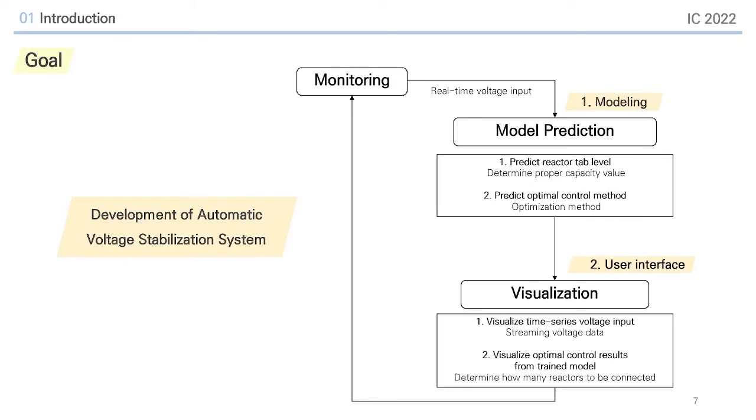Our goal is to develop automatic voltage stabilization system. If you look at the flowchart at the right side, our study is divided into two major parts. One is to build a model to predict optimal voltage control adjustment result, and the other is to make a user interface to visualize voltage control system.